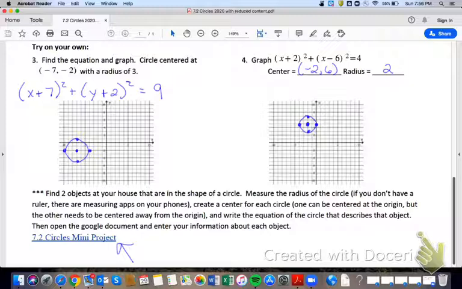All right, so I do want you to take a picture of your object, include the picture, your equation, the center, the radius, and make sure to include your name. And do that for 2 objects.